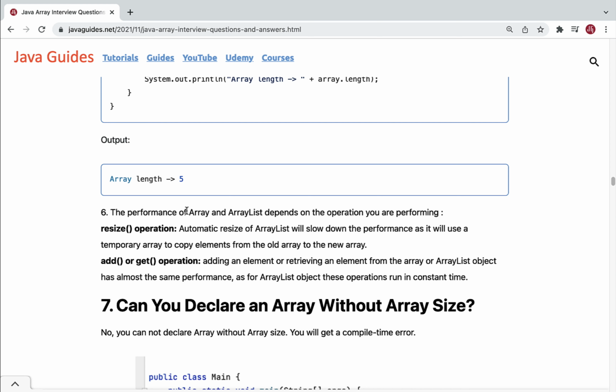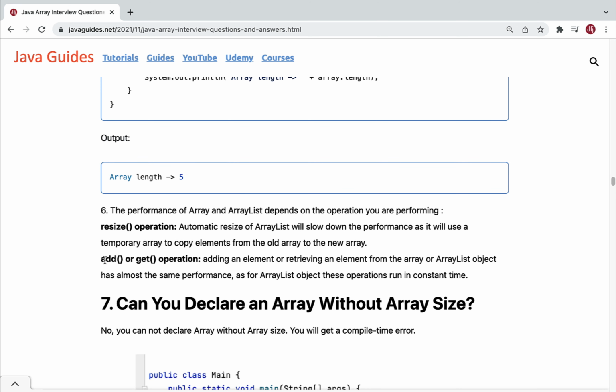Well, the next difference is the performance of array and ArrayList. The performance of array and ArrayList depends on the operation you are performing. For instance, the resize method. You can see the resize method's internal implementation. Whenever ArrayList reaches its size, the resize method internally uses a temporary array to copy elements from the old array to the new array. So this will take some time to copy the elements from the old array to the new array, right? That's the reason the performance will slow down in case of the resize operation.